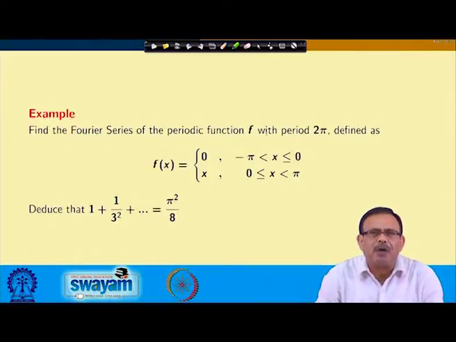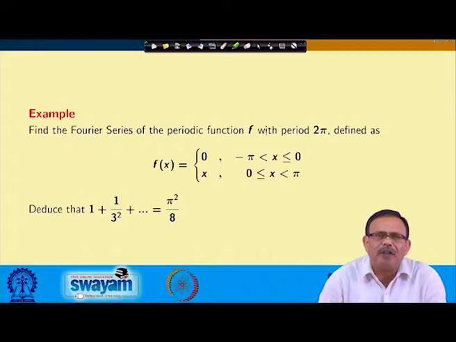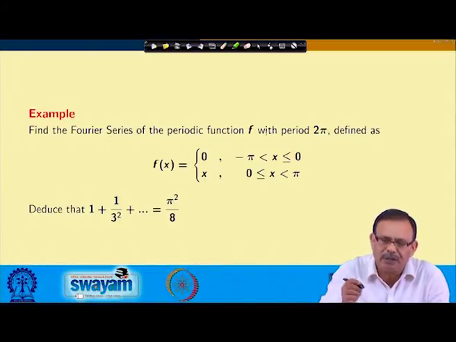Now, let us take an example. We want to find the Fourier series of a periodic function f with period 2 pi, which is defined as f x equals 0 for minus pi to 0 and x for 0 to pi. So, basically your range is from minus pi to pi, and from there we want to prove that the value of the series 1 plus 1 by 3 square plus 1 by 5 square and so on is equal to pi square by 8.